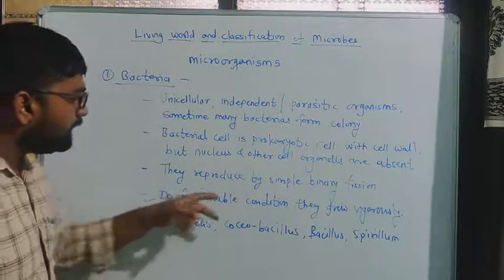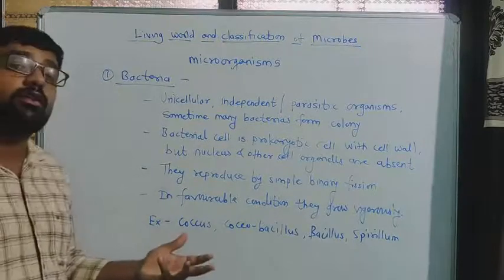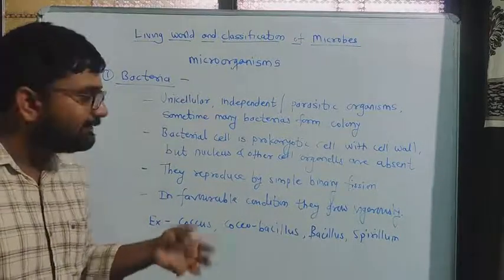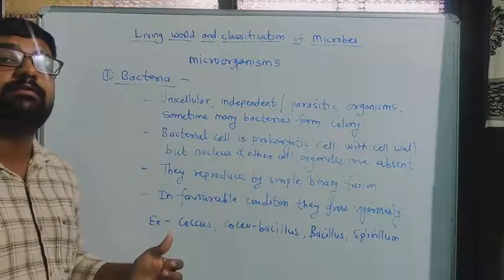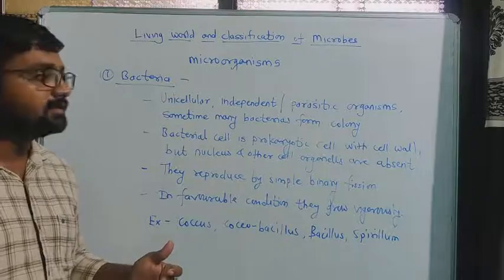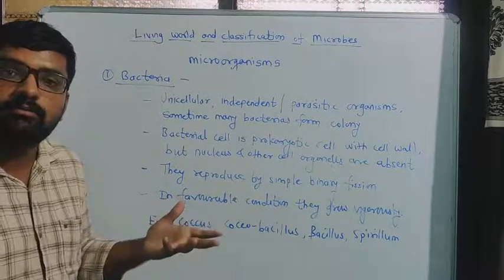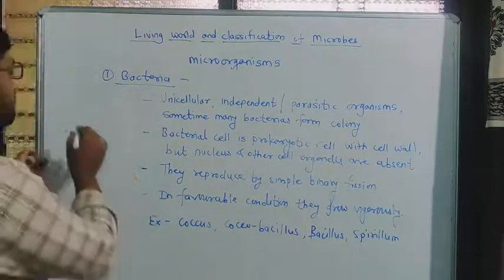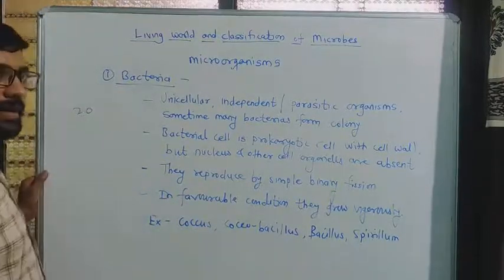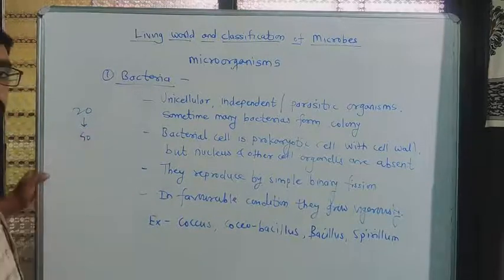Then in favorable condition they grow vigorously. Vigorously means what? Very fast. Okay, in favorable condition their growth takes place very fast. Sometimes in 20 minutes they grow double. Their number becomes double in 20 minutes. Suppose there are 20 bacteria, then after 20 minutes their number will become double.